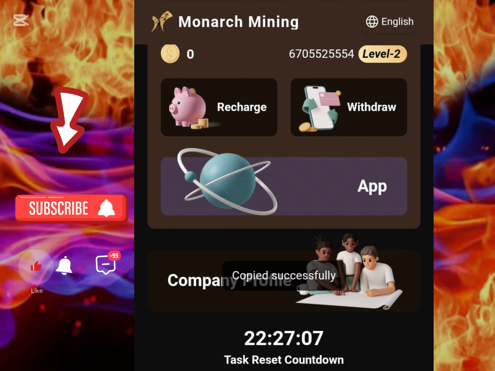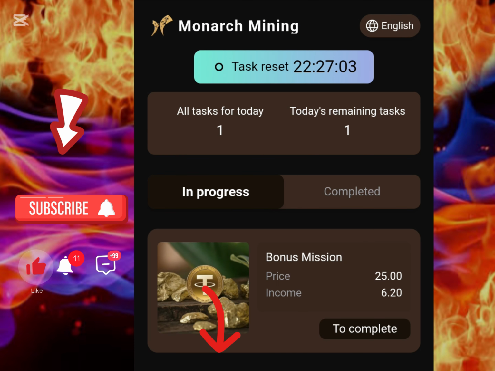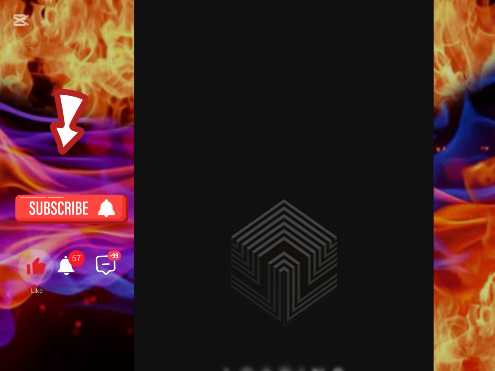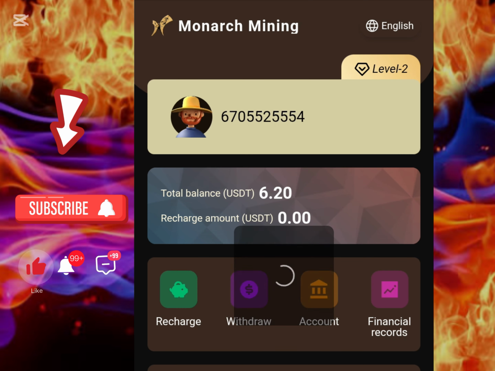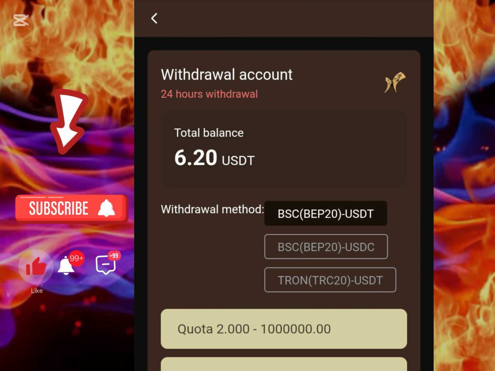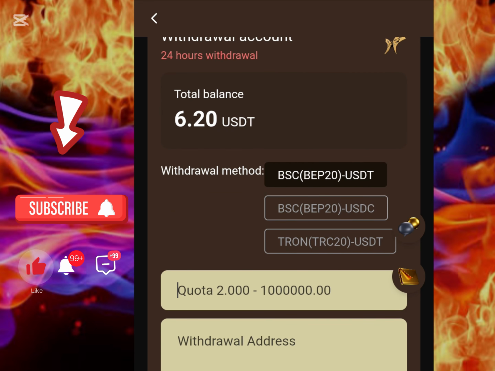So quickly let me just unlock my task. If I click on this task right now, you are going to see this is what I'm going to be earning every day, 6.20 USDT, right? So once I click on it, it's going to give me 6.20 USDT based on how much I stake, which is 25 USDT, right? So if I go here and click on me, you can see I'm earning 6.20 USDT, right? So if I click on withdraw right now, this is accumulatively almost 10,000 naira on a daily basis. So let me just quickly withdraw this right now.